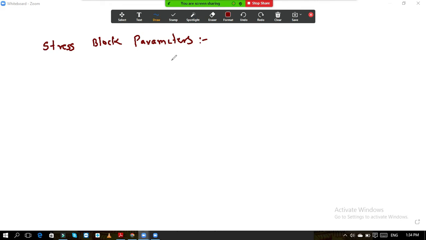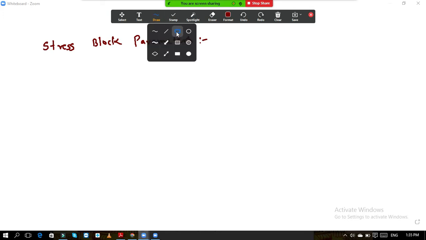Okay, so now suppose a beam is there, and on that beam load is acting, vertically downward load is acting. Then what will happen? The bending moment will be the sagging bending moment. Beam will sag if the downward load is acting. Then tension will be created at the bottom obviously, and compression is created at the top.